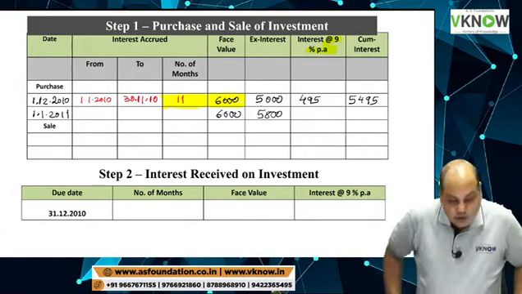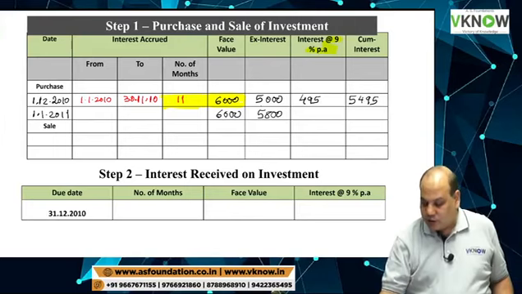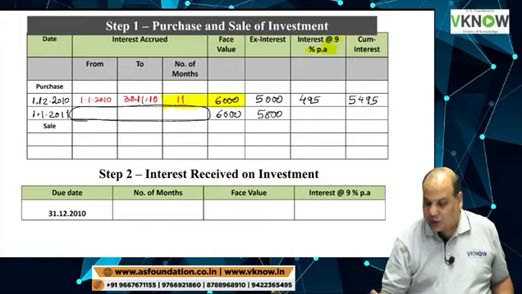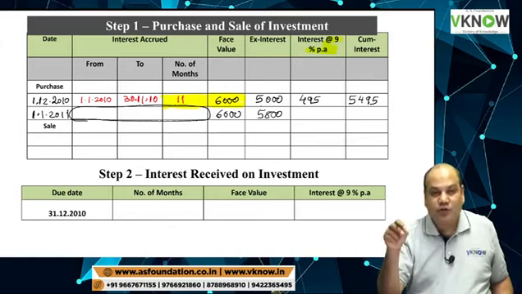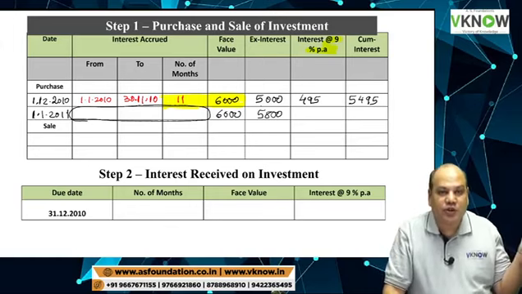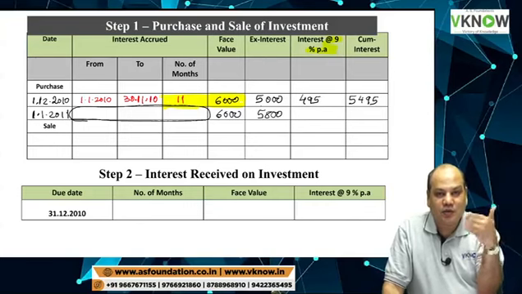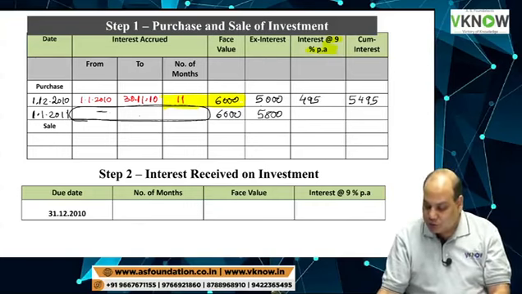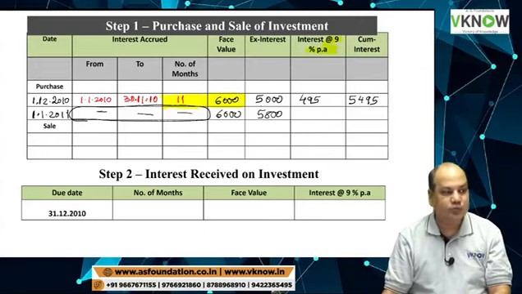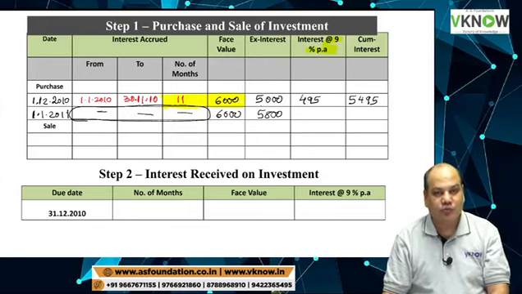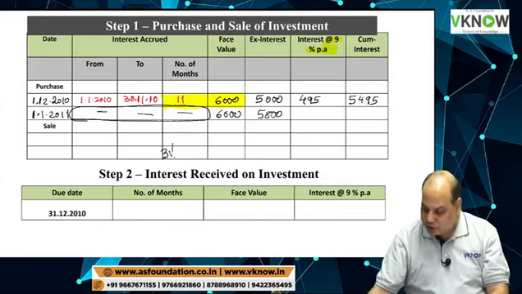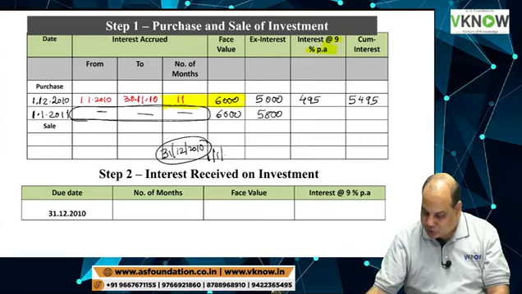Now wait a minute. There is an important query I have to handle. What is the number of months for which interest has accrued? Please answer. This is 1st January. 1st January means interest was paid on 31st December, only yesterday, and today is 1st January. So there is no question of interest accrued. What is the last interest payment date? 31st December 2010. What is the transaction date? 1st January 2011.